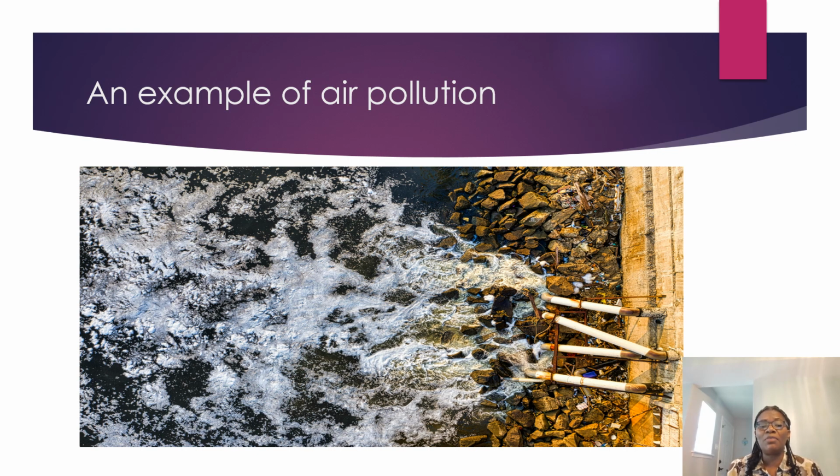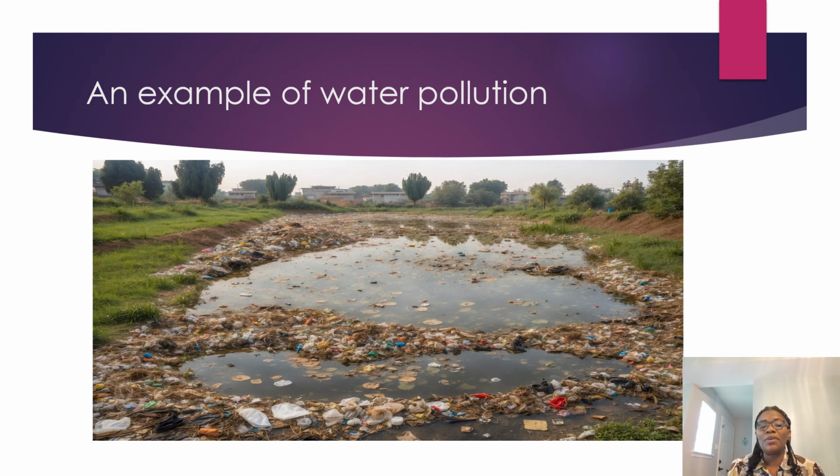And when the life in the water is affected, some may not be able to survive, and so some of the organisms there may die, and the water quality will be reduced, and it will affect the ecosystem in that particular habitat. This is another one. What happens here is you have so many things that have been deposited there to pollute the water. Now, this is a stream or a river.